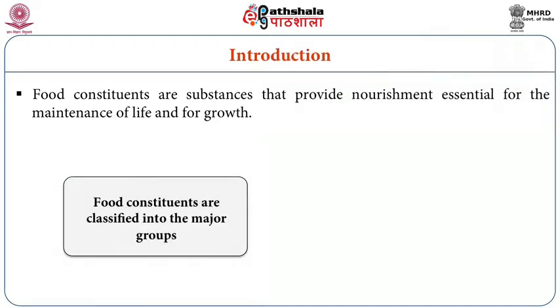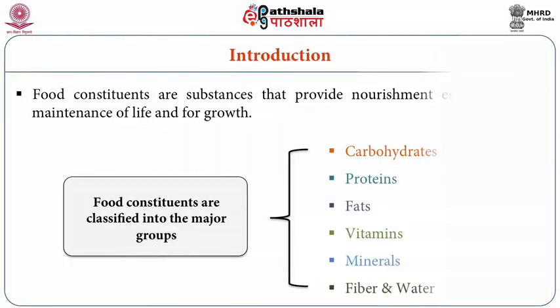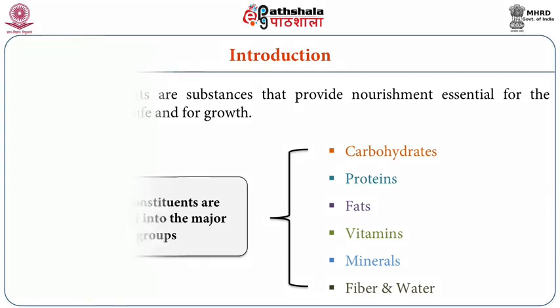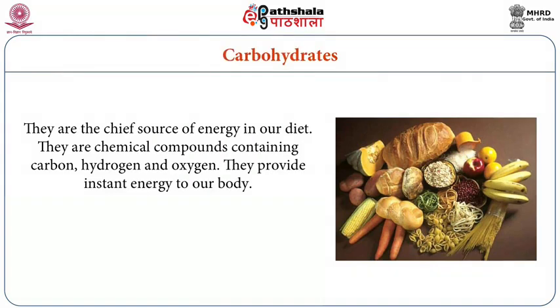The food constituents are classified into major groups and also minor groups. But as I said, today we are going to learn only about the major constituents of foods. So we will be looking into the carbohydrates, proteins, fats, vitamins, minerals, fiber and water. The first one is carbohydrates.